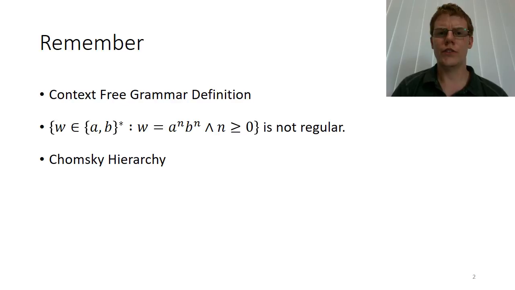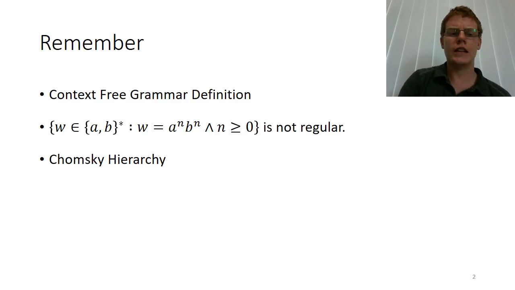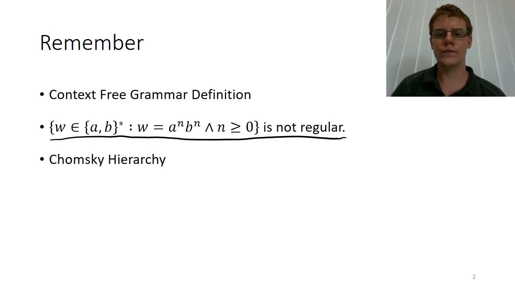What I will need you to remember for this video is the definition of a context-free grammar, as I gave it before. And you will need to know the fact, which we proved before, that this particular language, the set of strings where we have A's before B's and the number of A's is the same as the number of B's, is not regular. If you don't know that, I would suggest looking back at your lecture materials through Echo.